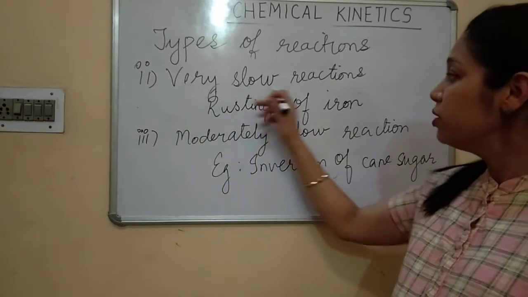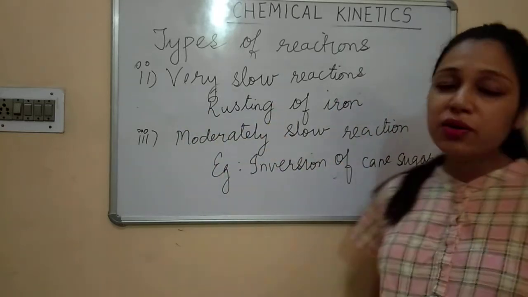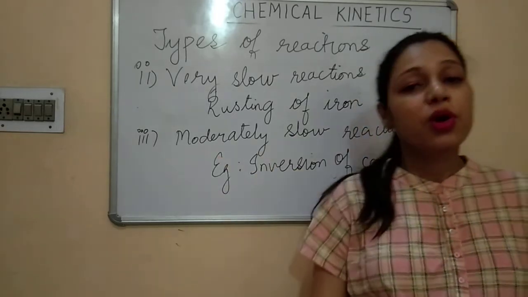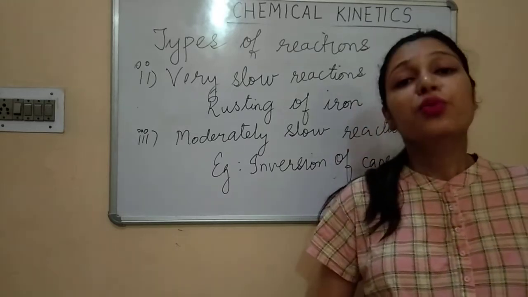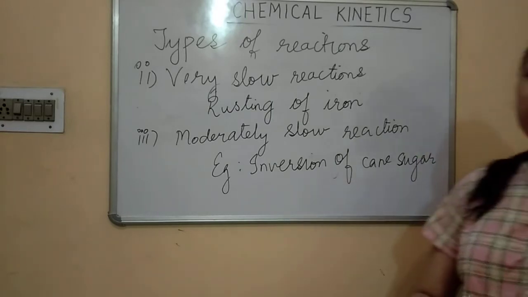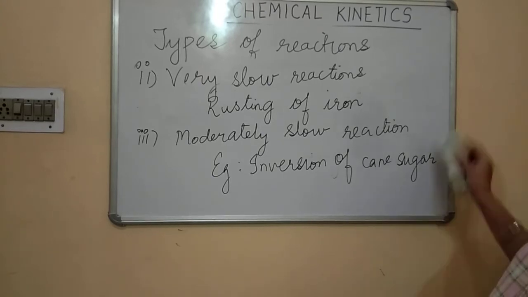Second was very slow reaction. Example was rusting of iron. And the third one was moderately slow reaction, which are slow but not very slow. Example is, children, inversion of cane sugar. So this is how we divide the reactions on the basis of their speed with which they are occurring.